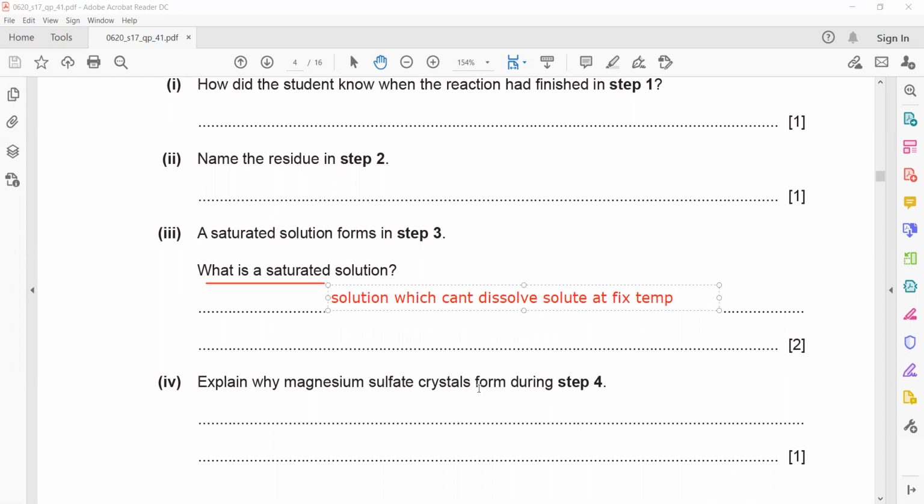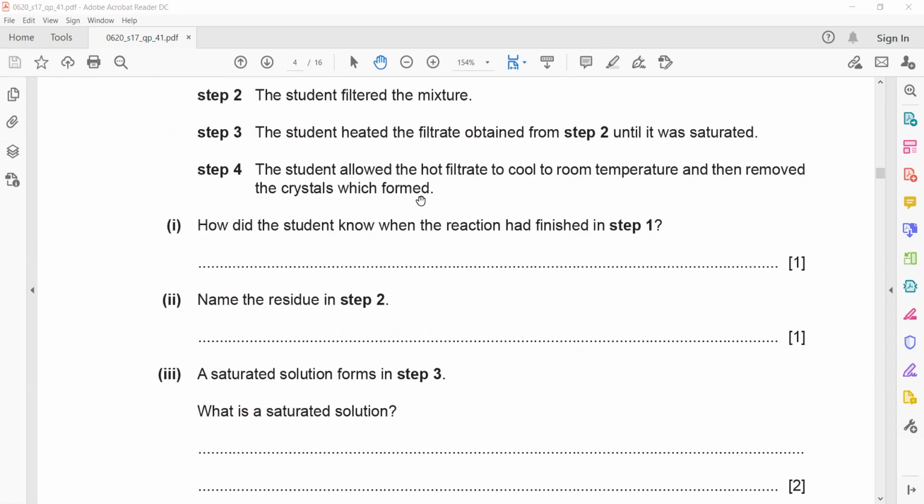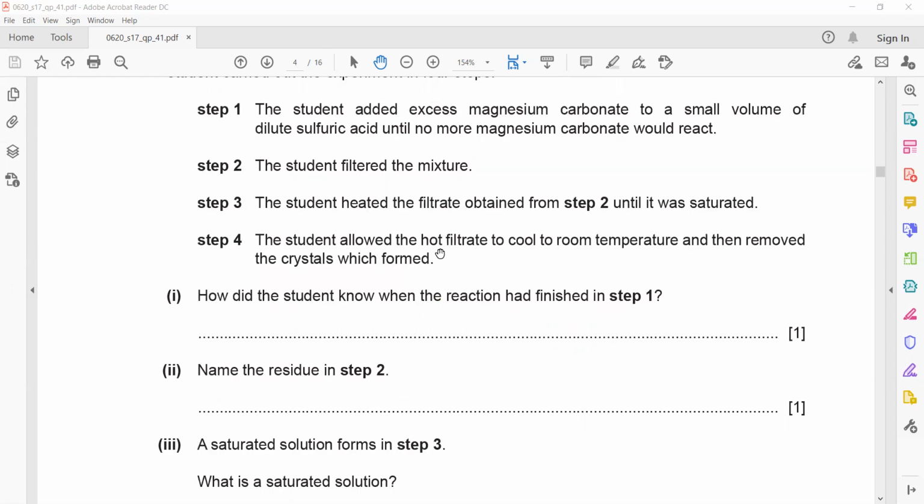Explain why magnesium sulfate crystals form during step 4. What is the reason why magnesium sulfate crystals are formed? The student allows the hot filtrate to cool down.